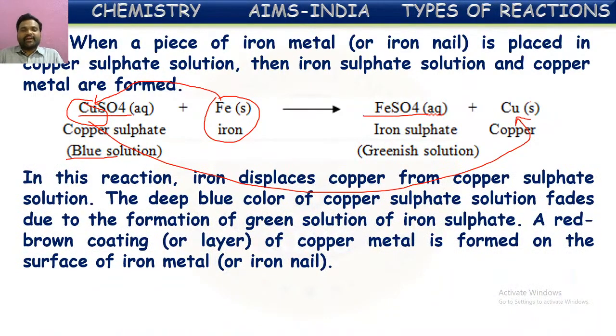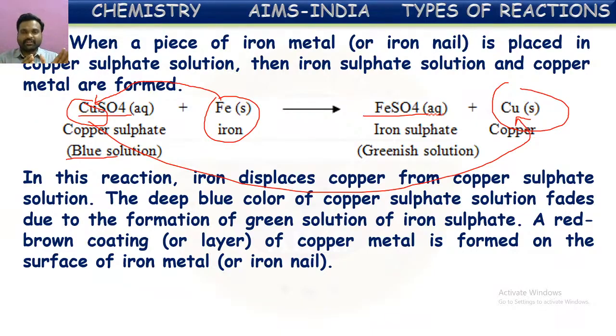In this reaction, iron displaces copper from the copper sulfate solution. The deep blue color of the copper sulfate solution fades due to the formation of green colored iron sulfate solution. A red-brown coating of copper metal is formed on the surface of iron metal because of the free copper formed. This free copper will form a brown deposit on the iron rod which is dipped into the copper sulfate solution.